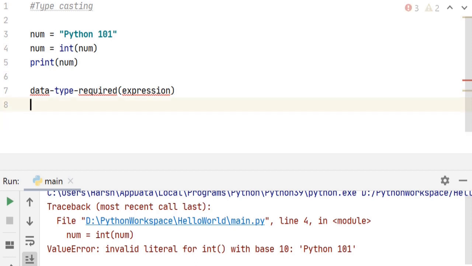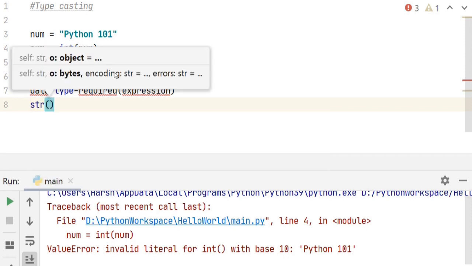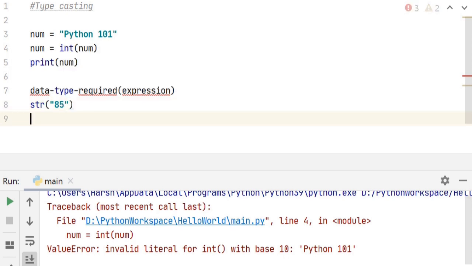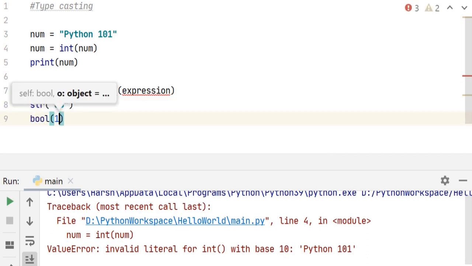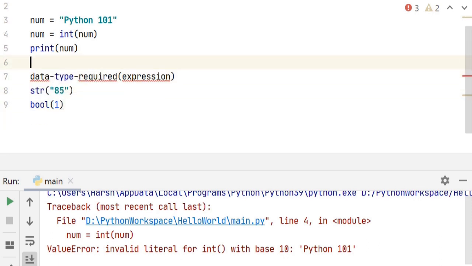So if we want to convert an integer value to string, we would just type str in the bracket our value. Right? If we want to convert some value to boolean, we would just type bool in the bracket our value, right? Now let's go ahead and print it.